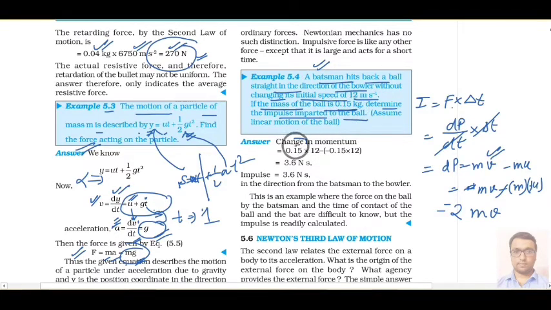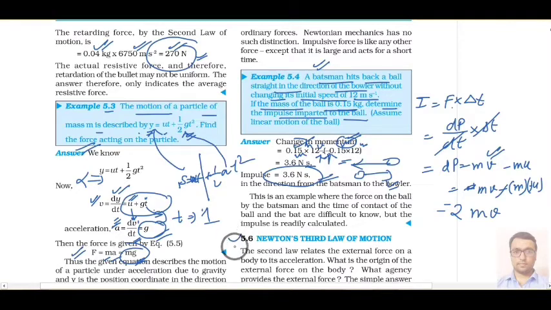that is given 0.15. This is value of m, and here you can see this has taken negative sign, then again it has taken 2 times negative sign. Okay, this is m into v, initial velocity 12 meter per second, then minus into minus of mv, because one velocity you have to consider negative. If you consider left side velocity positive, then right side velocity will be negative. So final answer will come out 3.6 Newton.